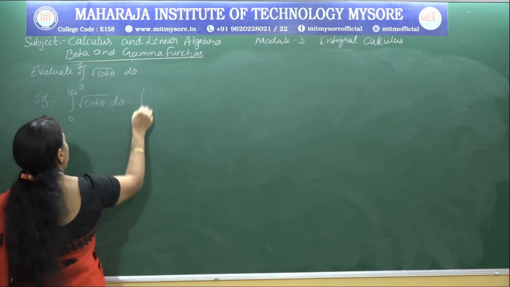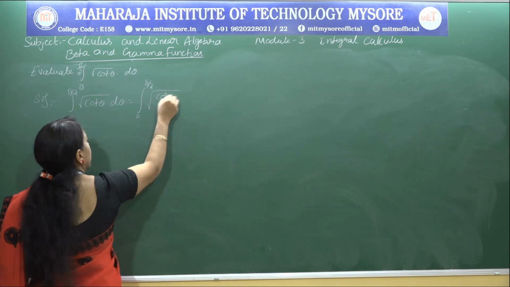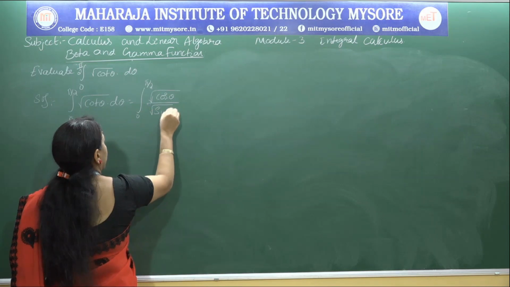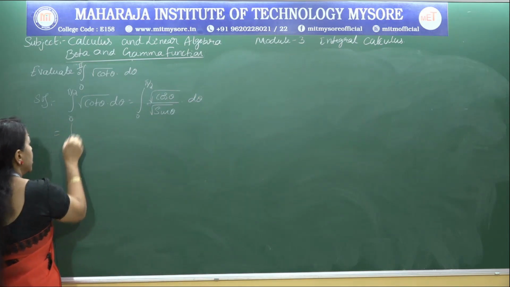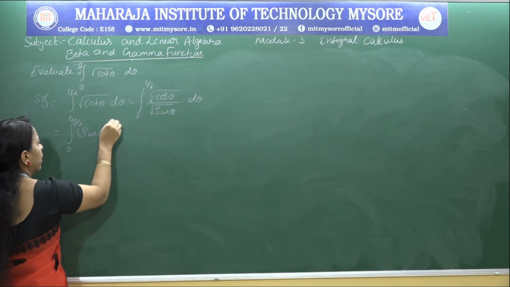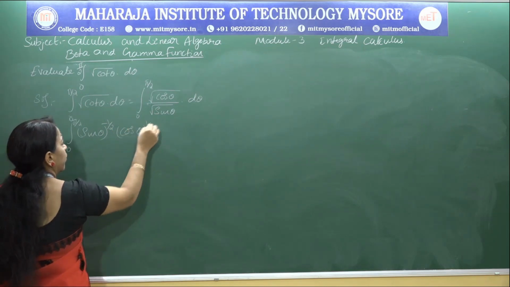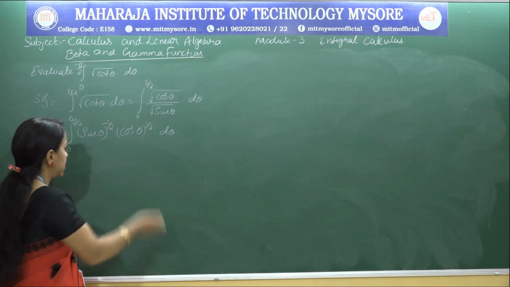I can rewrite the cot in terms of sine and cos, that is root cos theta divided by root sine theta d theta. Or I can rewrite one more step: 0 to pi by 2 sine theta to the power of minus 1 by 2 into cos theta to the power of 1 by 2 d theta. Now we know the standard result.